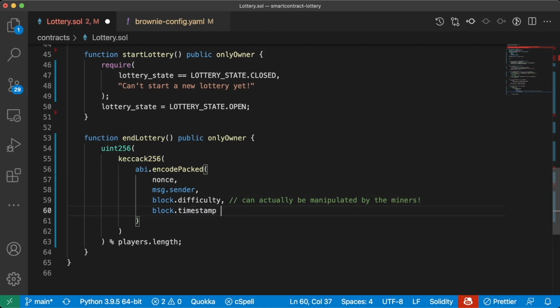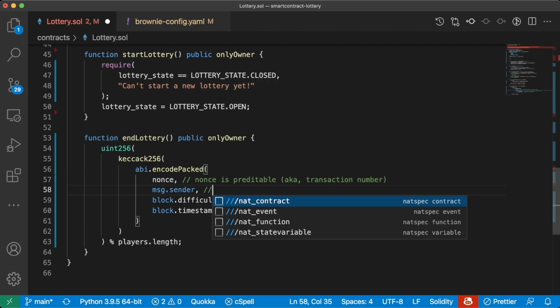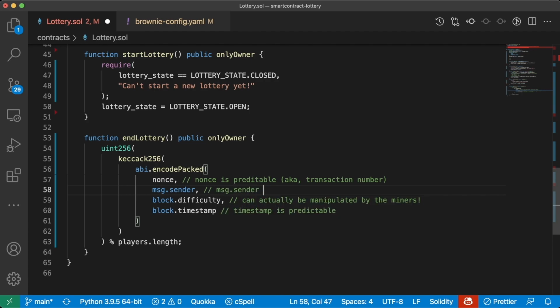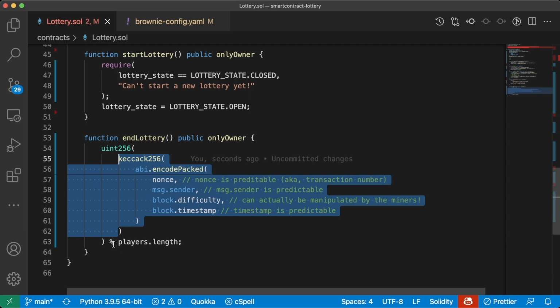And timestamp is predictable. Nonce is predictable, aka transaction number, because in this regard, they're using the nonce as some transaction number. And msg.sender is predictable. When using a random number in this way, the hashing algorithm is always going to be the same.